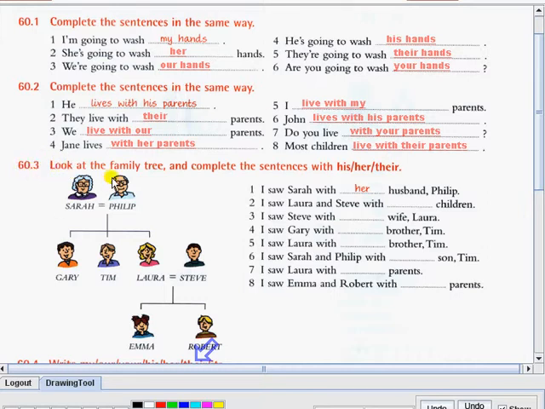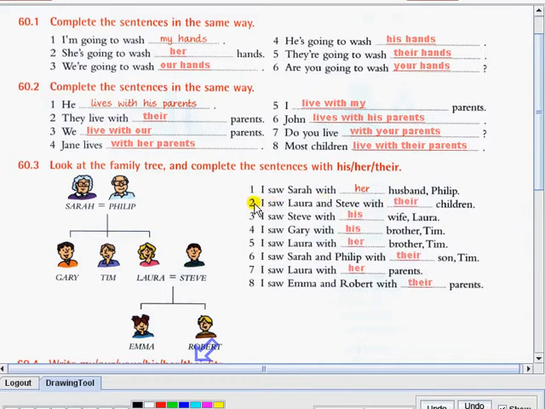So you have to look at the family tree. This is the family tree. And then complete the sentences with his, her, or their. For example, I saw Sarah with her husband, Philip. So this is Sarah, and this is her husband, Philip. Sarah is a girl, that's why we use her. So again, you can pause the video now and then answer it on your own. I will show you the answers later. Are you ready? Here are the answers.